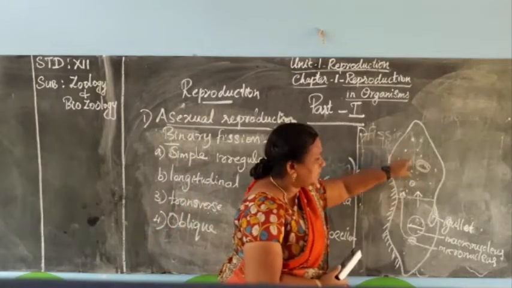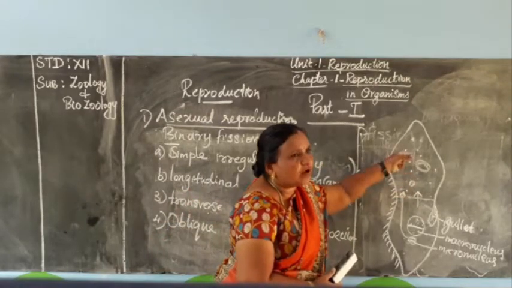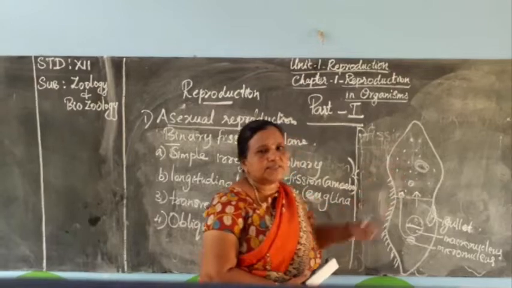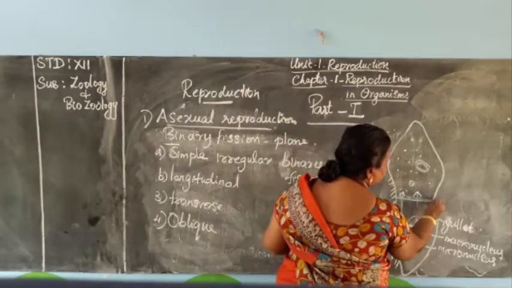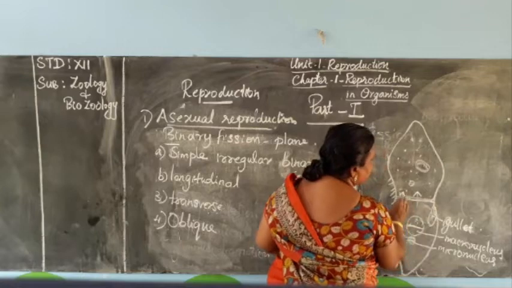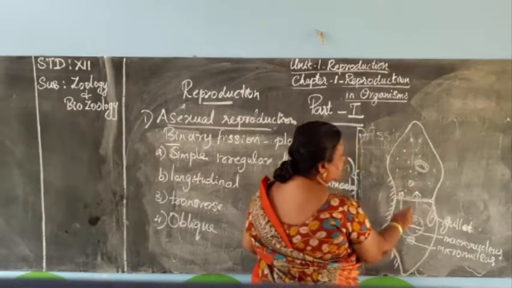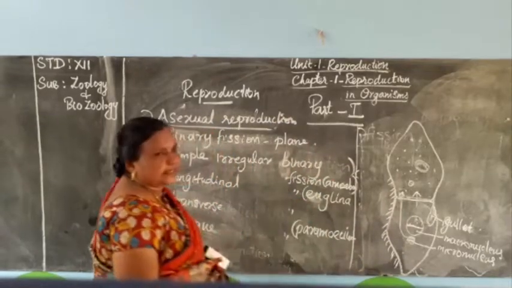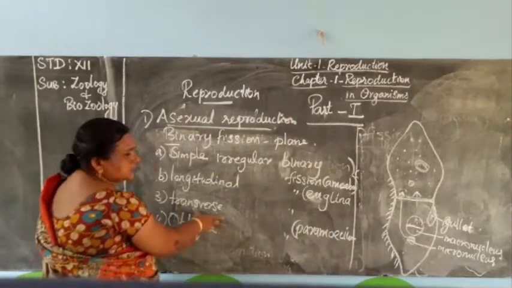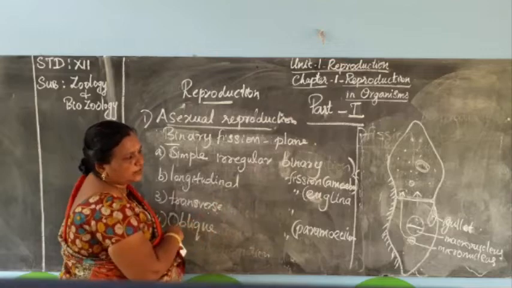After reaching this place, the micronucleus and macronucleus will enlarge in size. Then finally cytokinesis will take place in between these two organisms, in the transverse direction. That's why it is called transverse binary fission.